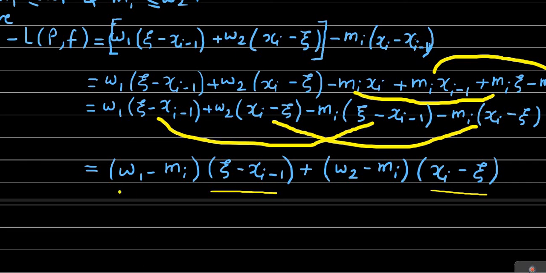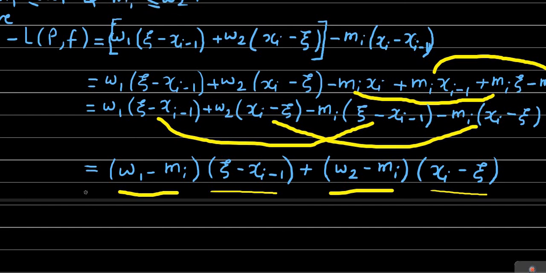The product of two non-negative terms is non-negative, so the first term is non-negative, and similarly the second term is also non-negative. As each bracketed term is non-negative, their product is obviously non-negative, and the summation of two non-negative numbers is obviously non-negative.